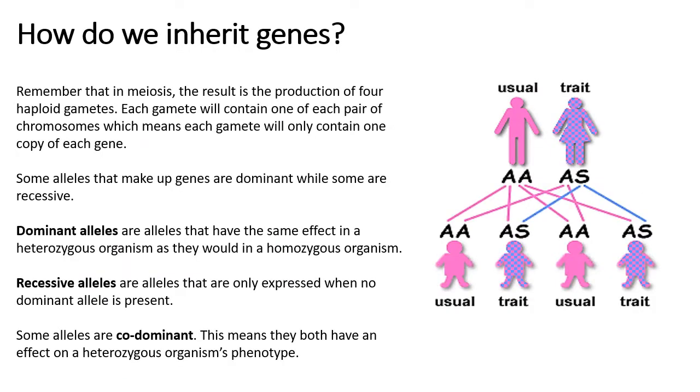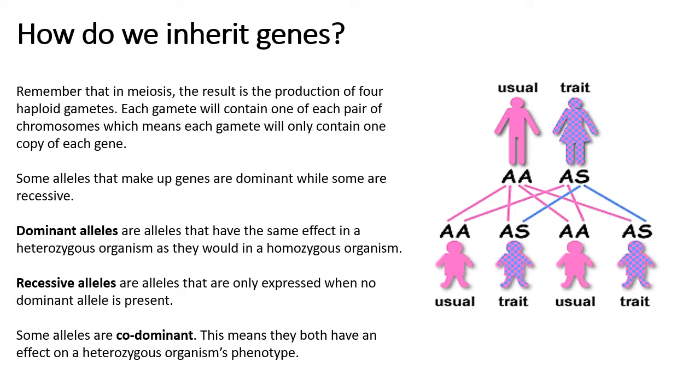So now, how do we inherit genes? Remember that when we started with meiosis, we were speaking about how at the end of meiosis, we have 4 haploid gametes. Each gamete has 23 chromosomes, not 1 pair. It has 23 chromosomes for human beings.